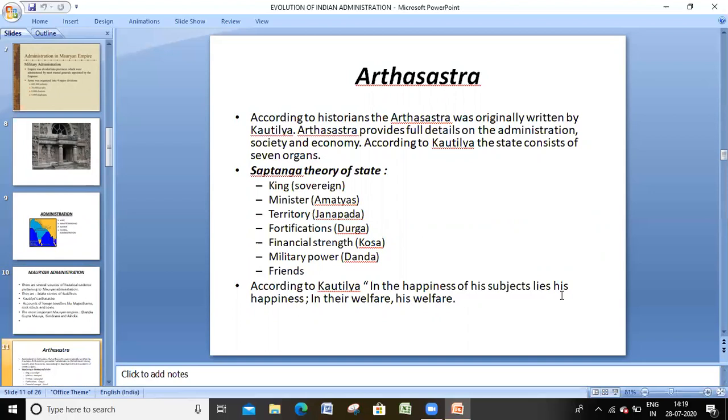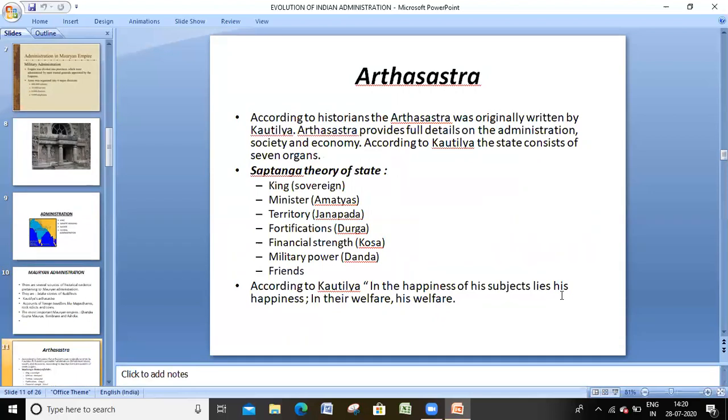For each and every state or kingdom, we need land, that is called Janapada, including the people. Next is Durga. Each and every state had a separate Durga to protect the king and all the people of that state. Next, the most important thing for any country, whether olden kingdoms or present countries, is money or treasury. That time also there was Kosa. For financial strength, they collected different taxes.